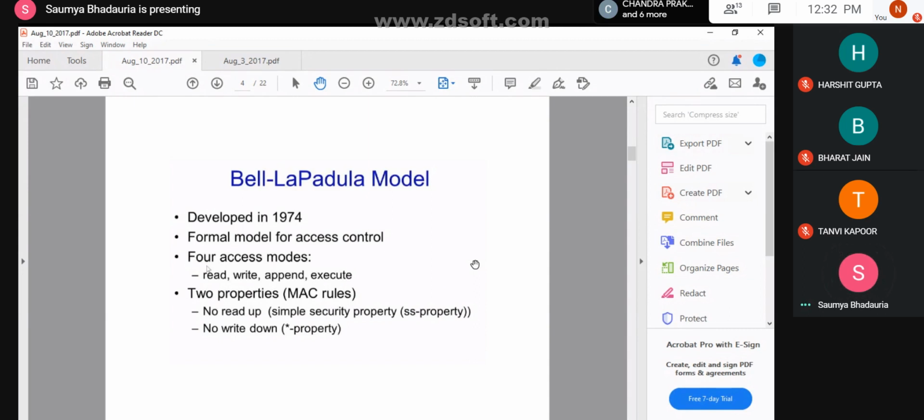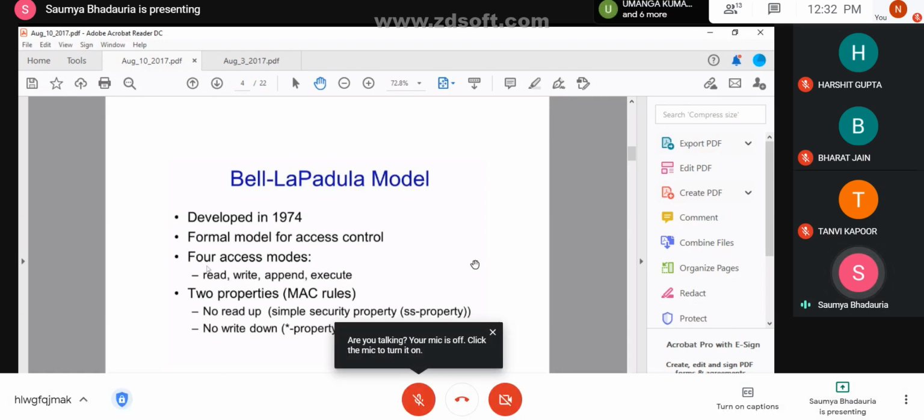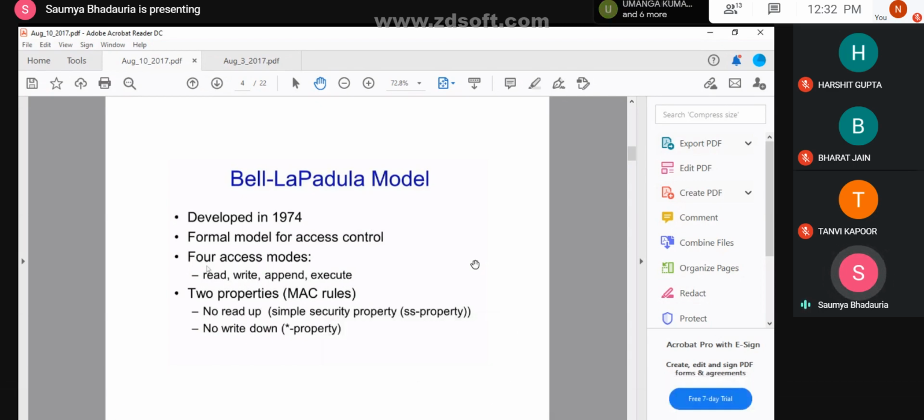Okay. Now, when a system is obeying MAC, it can follow the MAC system on the basis of different models. So there are different models which are associated with MAC access, but every model has certain different rules.